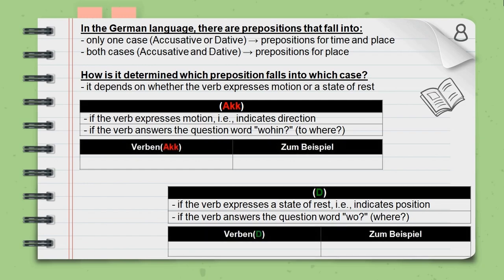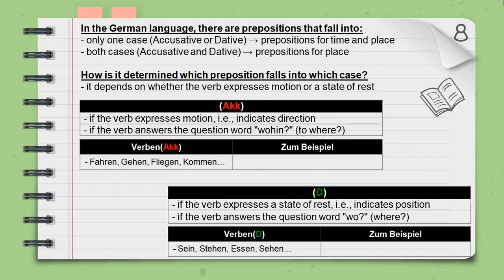For example, in the left part we have verbs, in the right part some examples. Verben im Akkusativ: fahren or to drive, gehen, to go, fliegen, to fly, or kommen, to come.